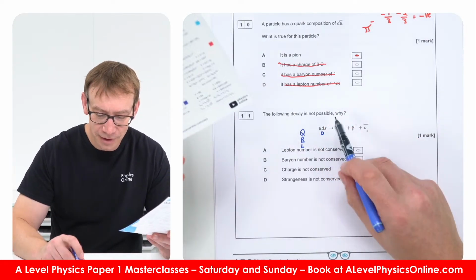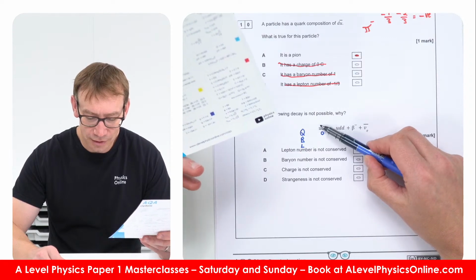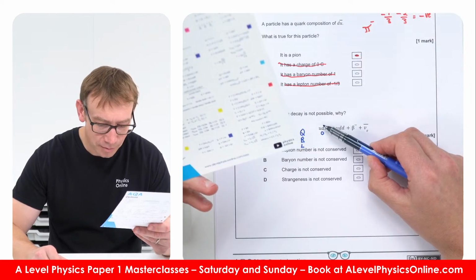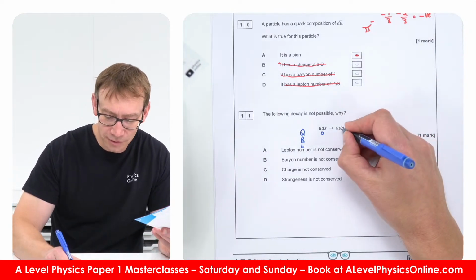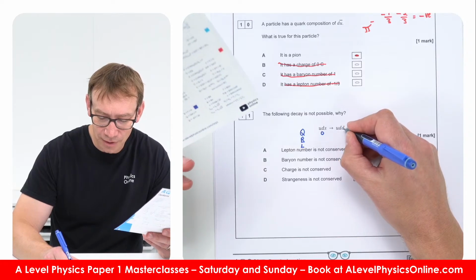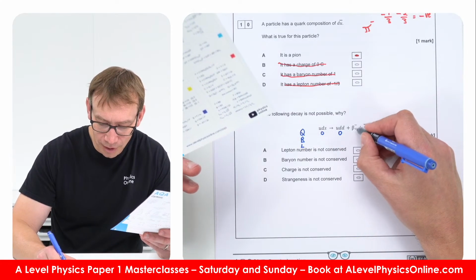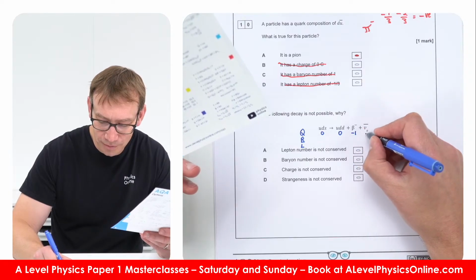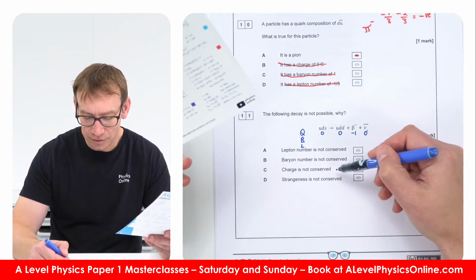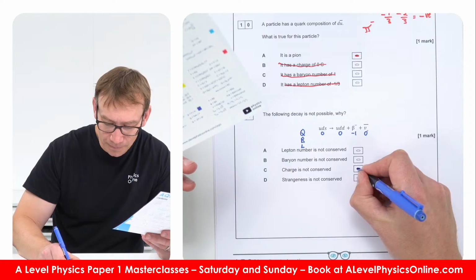Because you'd have 2/3 minus a third minus a third, so that's 0. If it's an up, down, down, that's going to be 0. That's going to be -1, and that's going to be 0. So charge is not conserved actually is the right answer.